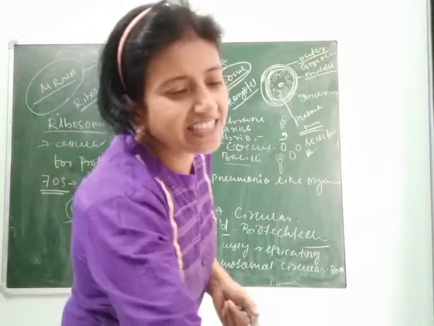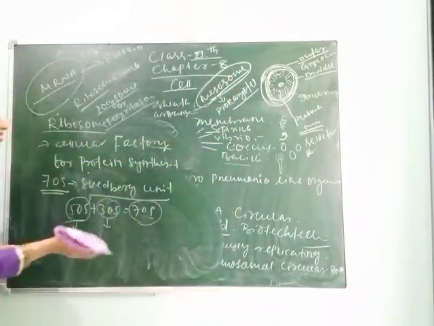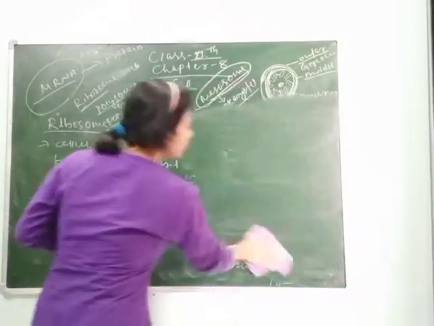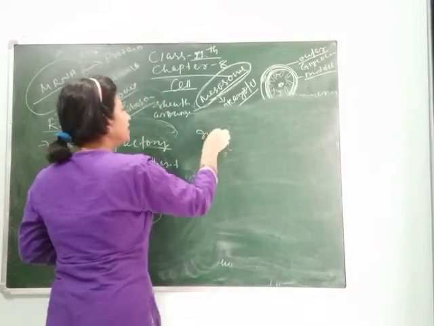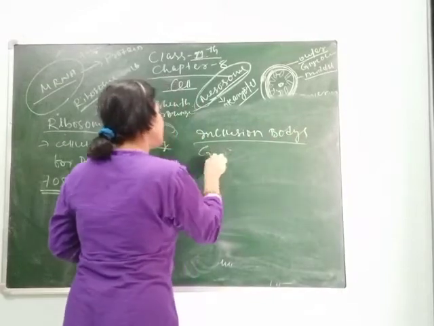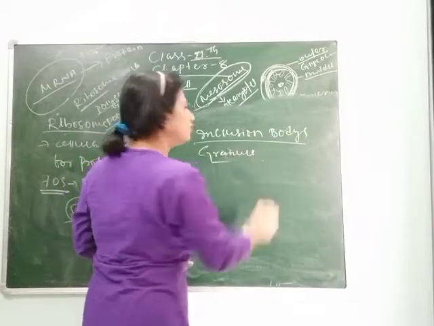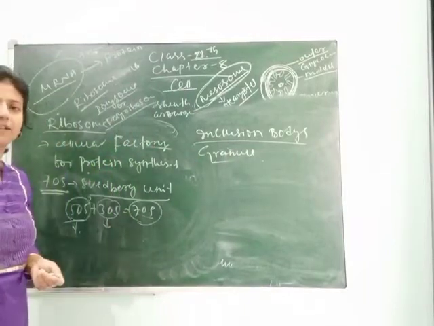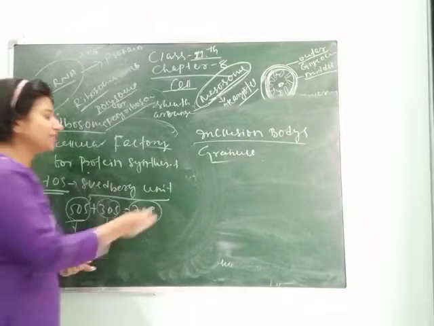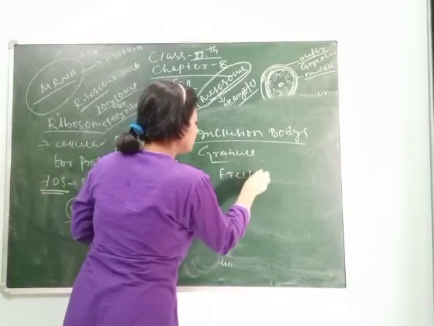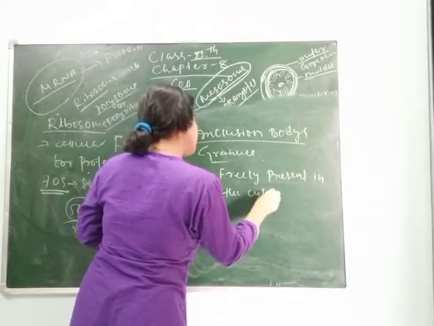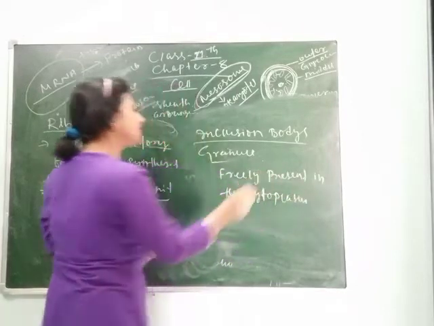Inclusion bodies are present inside the cell. They are granular in structure. You can write: inclusion bodies are granular in structure. Granular means like granules, like your sugar, salt, etc. Clear? So these granular structures are freely present in the cytoplasm.